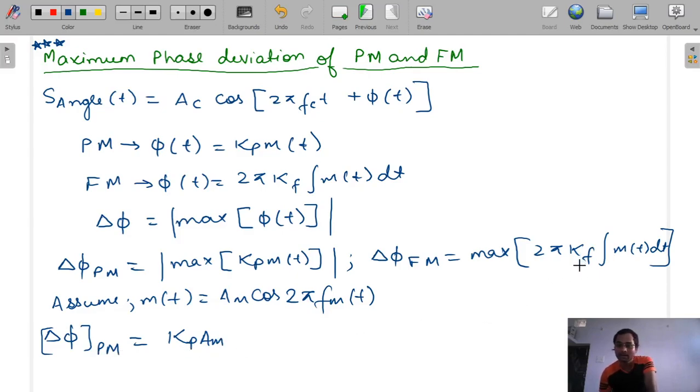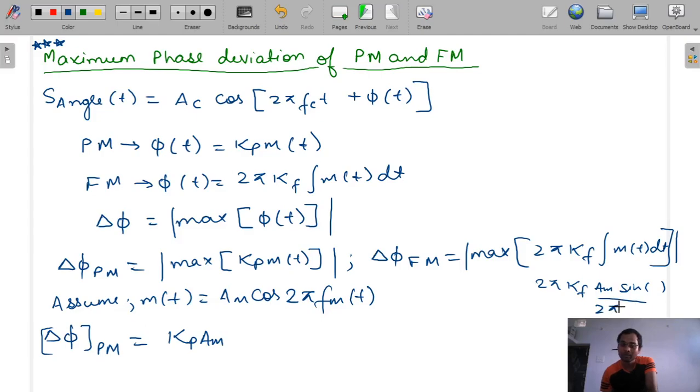And here if you integrate m(t) dt, you will get 2π k_f, inside the mod, and the integration of m(t) will be A_m sine something divided by 2π f_m.